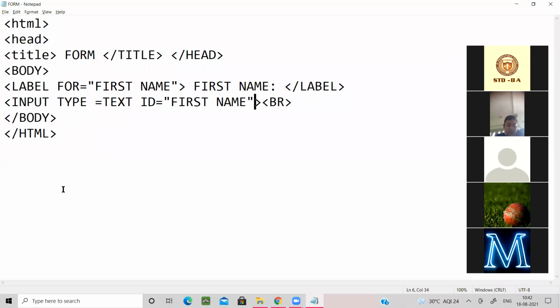In a physical form, if we are going to write anything on the form, every time we have some blank space to fill. Nowadays everything is done via computer, so that same thing we have to do through our computer.